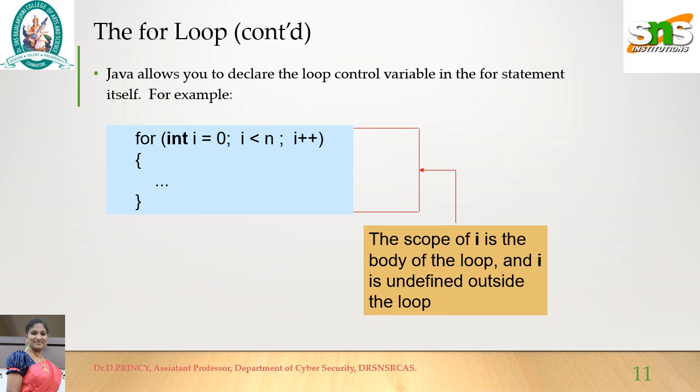In a for loop, we can also declare the for loop counter variable in the for statement itself, which has a local scope. Outside the for loop, we cannot access the counter variable. So instead of declaring a variable before it is used in the for loop, we can declare the variable in the for loop itself.